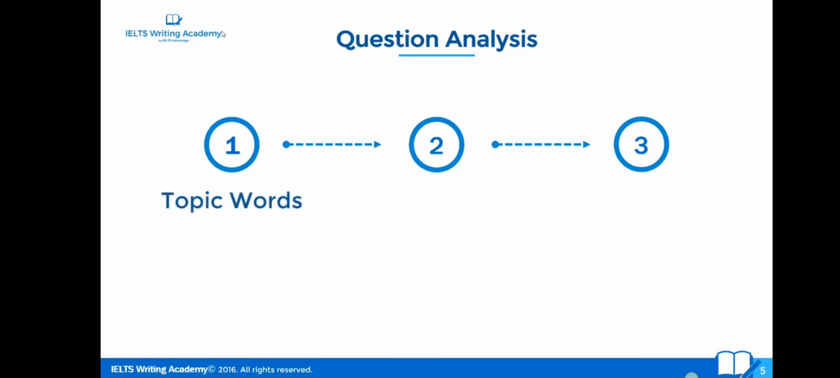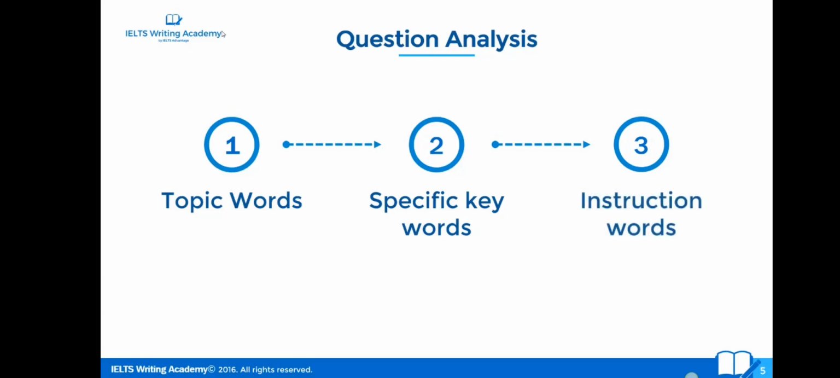The first stage is, what general topic are they talking about? Health, technology, the environment, traffic, government, crime? What are these general topics that they are talking about? Now, you're not going to write about the general topic, but it is very important that you understand what it is. And then you get into what are the specific things that they want me to talk about. We're going to look at examples, and this will become much clearer when we look at an example.